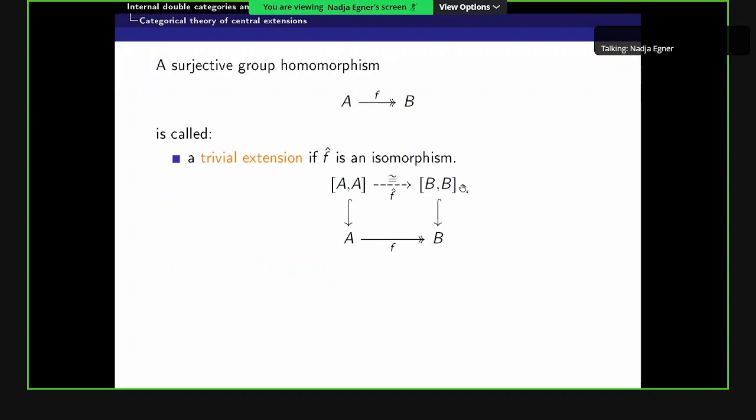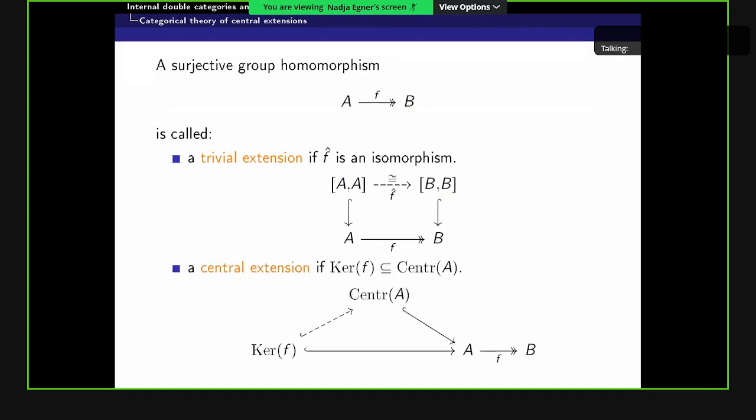Okay, so as you might know from group theory, we call a surjective group homomorphism F from a group A to a group B a trivial extension if F restricts to an isomorphism between the 2 commutator subgroups of A and B. Here the commutator subgroup is the normal subgroup generated by all the elements of the form a a' a^-1 a'^-1, where a and a' are elements in A. And we call F a central extension if its kernel lies in the center of A. Here the center of A is all the elements which commute with all the elements in A.